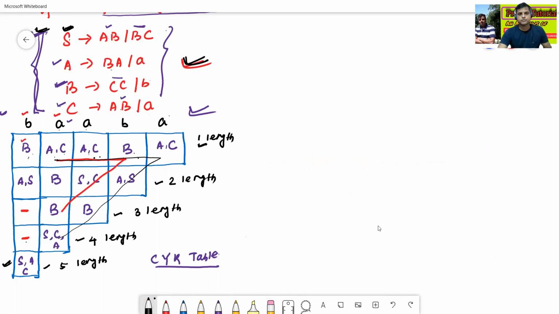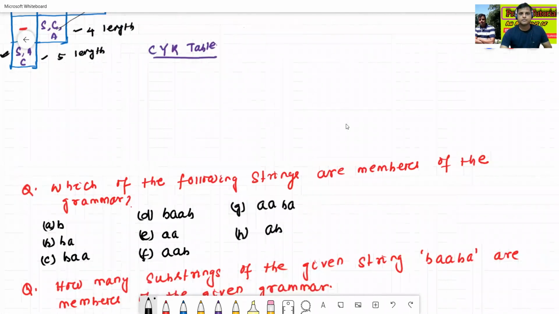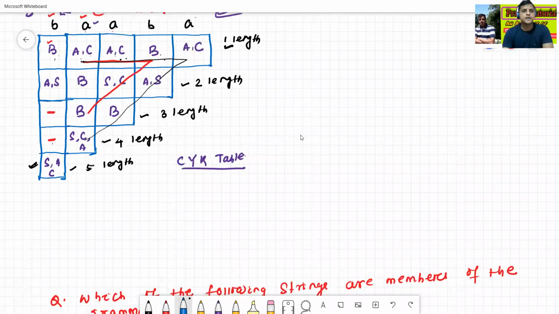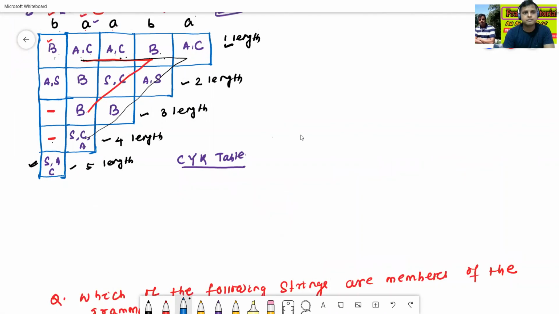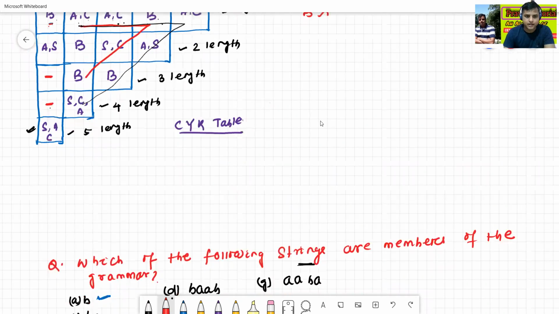Okay, what is the next question? Try to understand. Which of the following strings are members of the following grammar or not? The first one we'll see. Is B a member or not? See, B can be derived from B. So B is not a member.